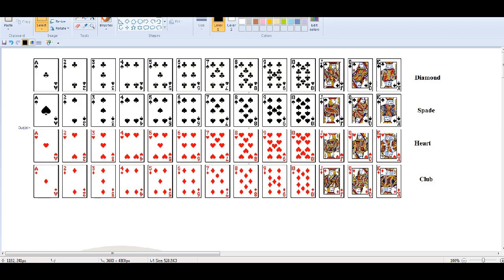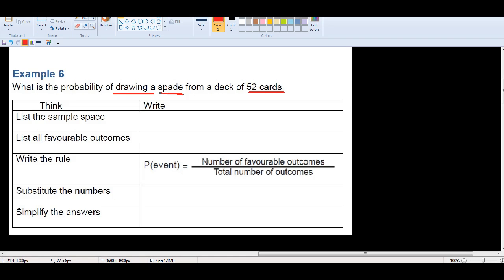It should be 13. Ace to 10, that's 10, and 3 face cards, so there are 13 of them. Remember this. Let's list the sample space. We can't list it, there are too many, so we just write 52 cards.